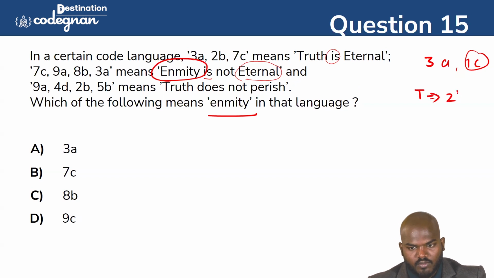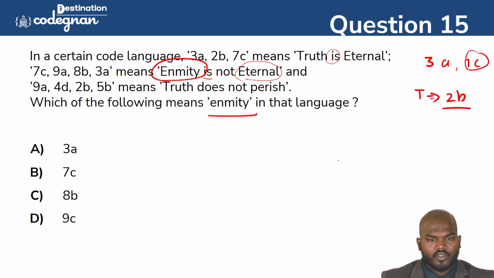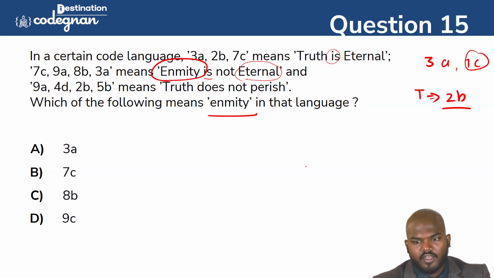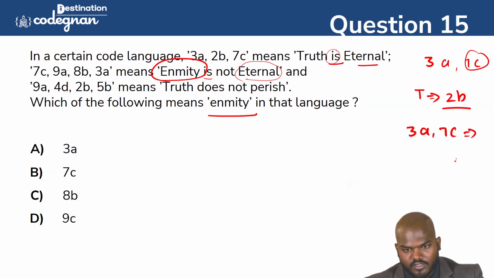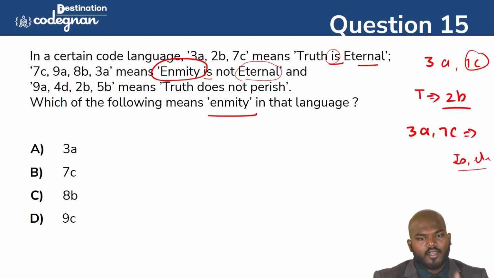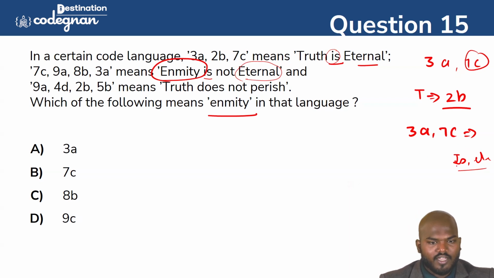So the truth means directly 2b. And my point is to find out enmity. So among these, is and eternal are the common things. Then 3a and 7c will occupy the words is eternal. Is and eternal will come here in this one. And coming to the truth, we are finding that it is so not.